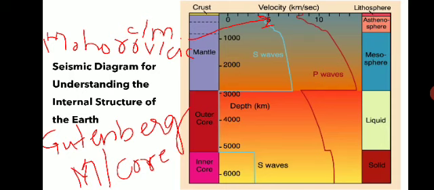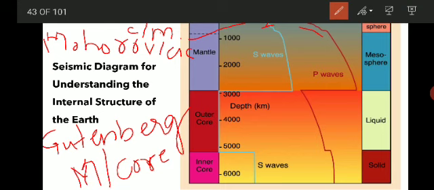The velocity increases in both waves. So that shows the first discontinuity, called the crust-mantle discontinuity.